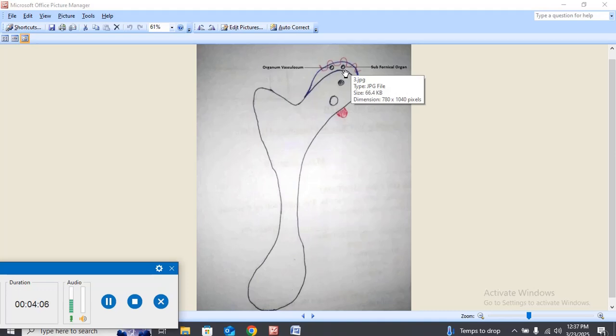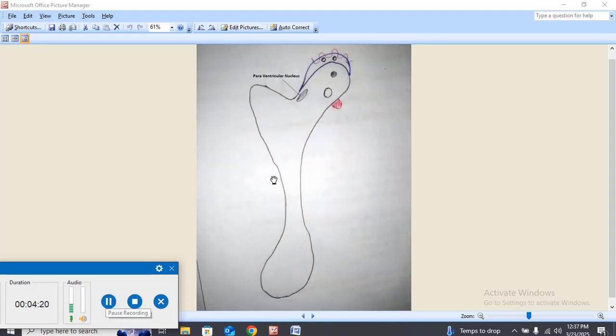These small organs are responsible for the detection of osmolarity, sodium concentration, blood volume, and also blood pressure. I'm going to show you in the next diagram.